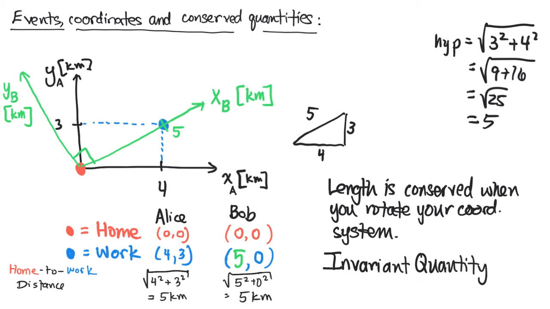Okay, and we can write this invariant quantity as delta x for Alice squared plus delta y for Alice squared is equal to delta x for Bob squared plus delta y for Bob squared. In other words, both Alice and Bob agree on the separation between points, even though they disagree on the labeling of the x and y coordinates for those points.